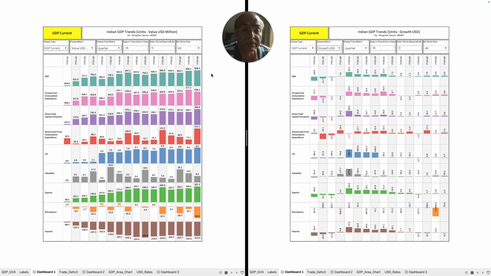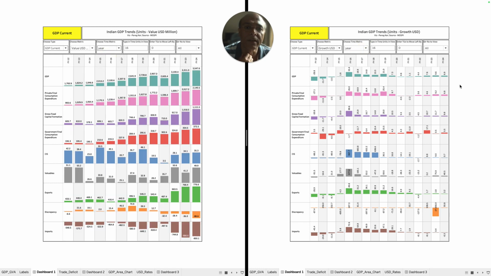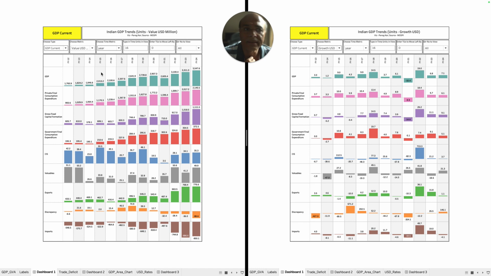So this is a matter of concern, because if these numbers are not going to be very significantly high, then what will happen is that we will not be able to meet our projections of the dollar numbers that we are talking about, the $4 trillion economy, $5 trillion, $10 trillion, right? Now these are the growth numbers. Now let's do a yearly time series, that will give us more insight into what is going on. Now, if you look at the yearly time series, the growth numbers as far as the dollar GDP is concerned, you will find that it is roughly around.